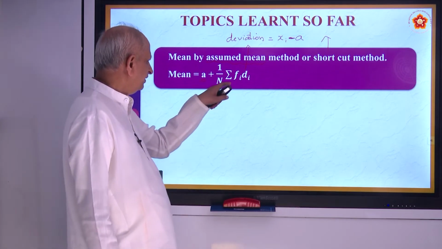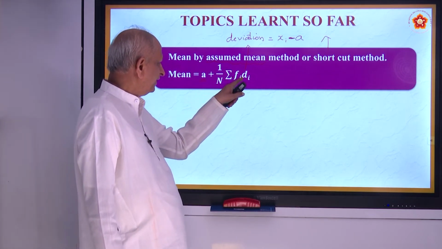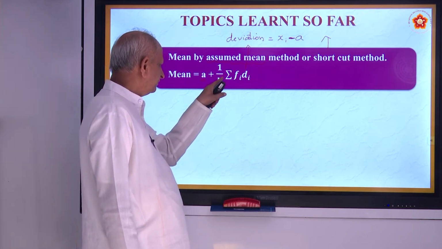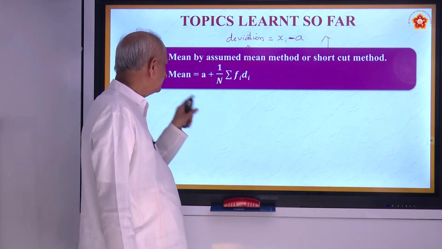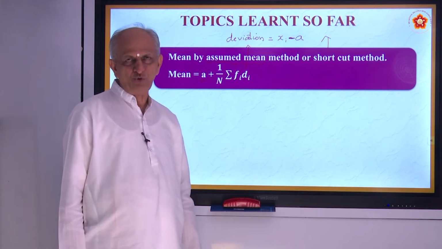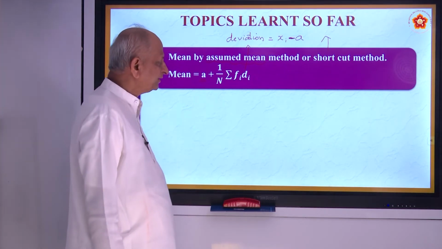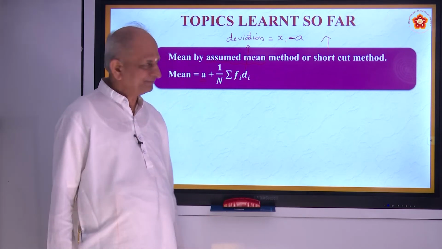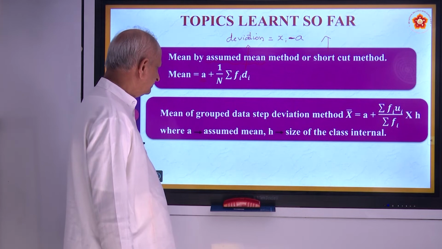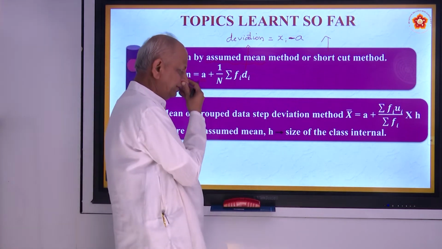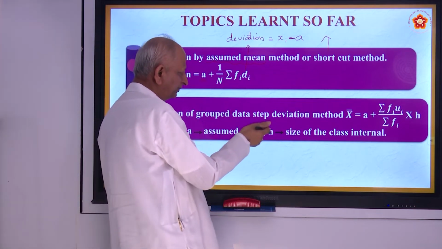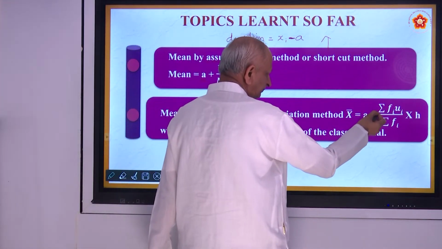You have to make a product of fi and di and divide the sum of that by n. That gives the assumed mean method, or shortcut method. You can do the calculation faster also. And the last one is the step deviation method. It is also almost the same as this, where you have an assumed mean.